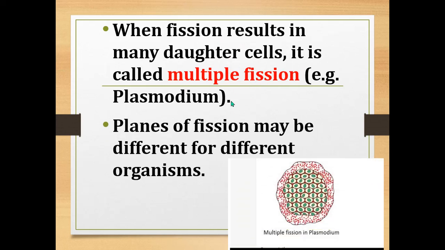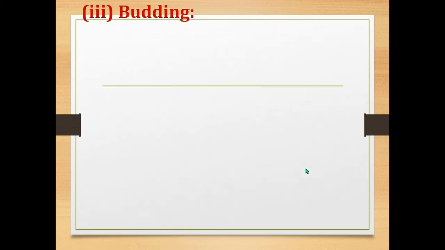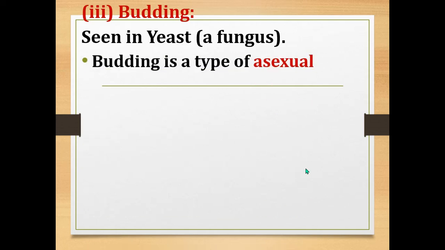Here you can see the picture of multiple fission in Plasmodium. Here also the cytoplasm and nucleus will divide and many daughter cells will be produced, and the daughter cells will be released when the cyst breaks. Next one is budding. Budding we can mostly see in yeast. Yeast is a fungus.